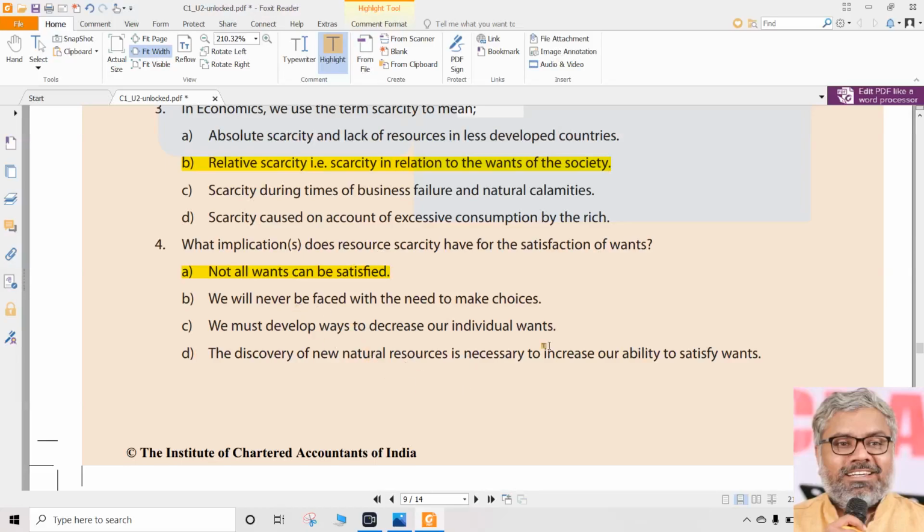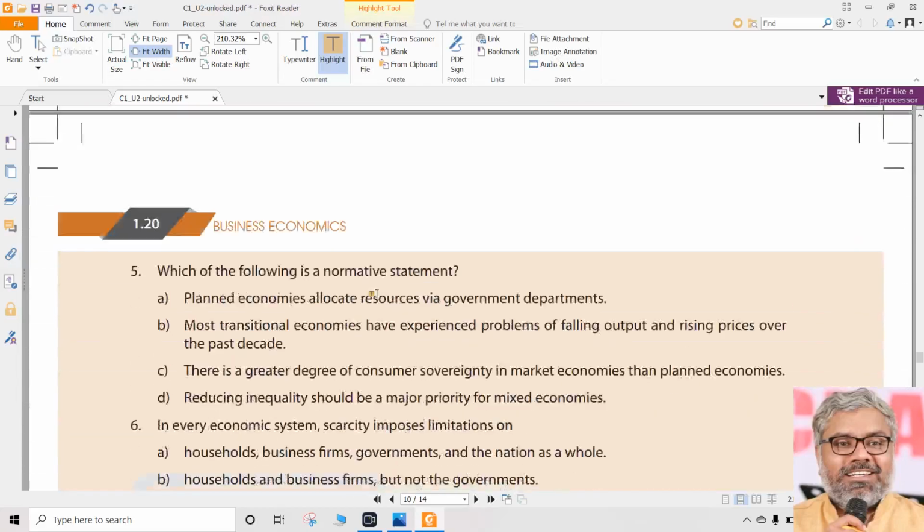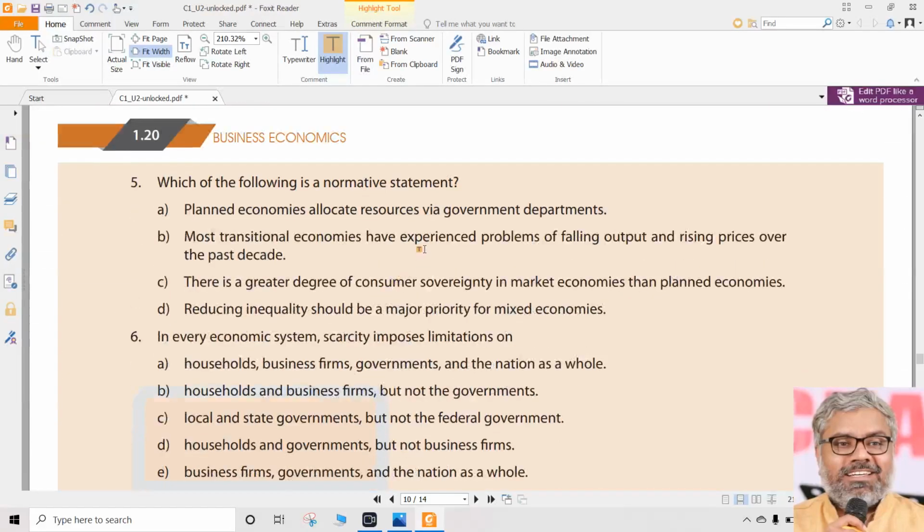So B, C, D, all the three are wrong. That is what we should focus on. While learning, we should be very clearly reading them and understanding why they are wrong. But definitely one thing is correct. When the resources are scarce, all wants cannot be satisfied. That is for sure. So A is the correct option, the correct answer for question number 4.